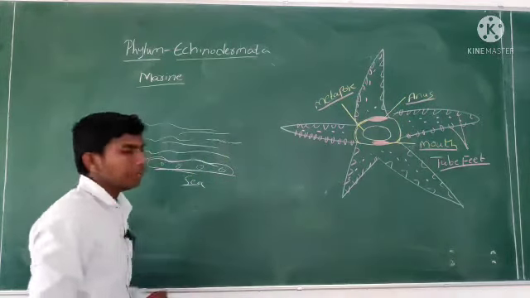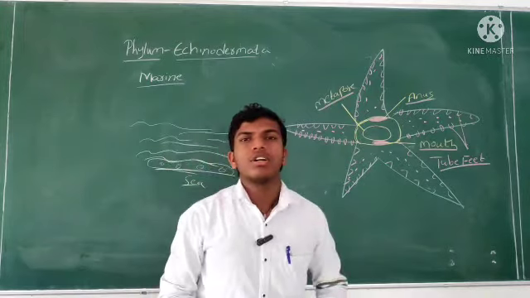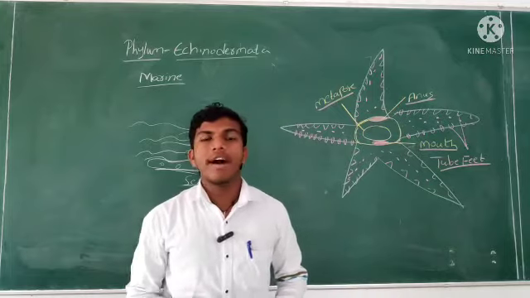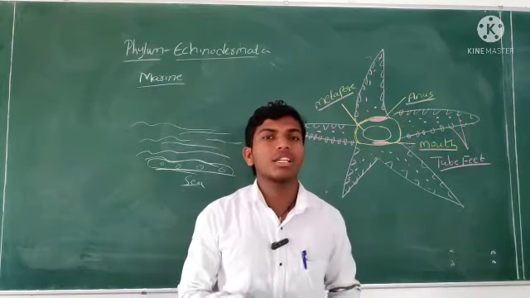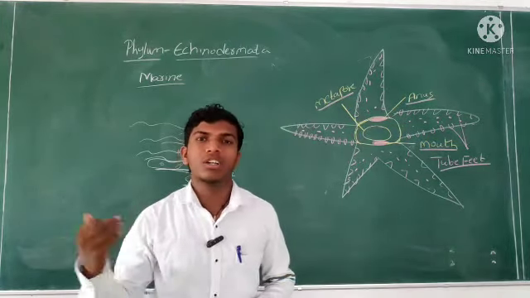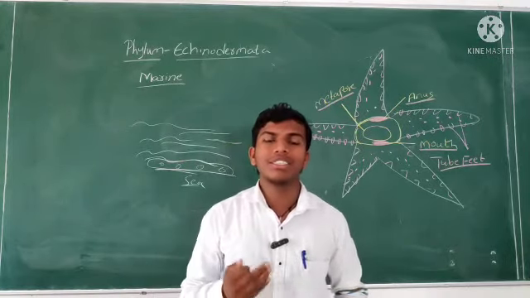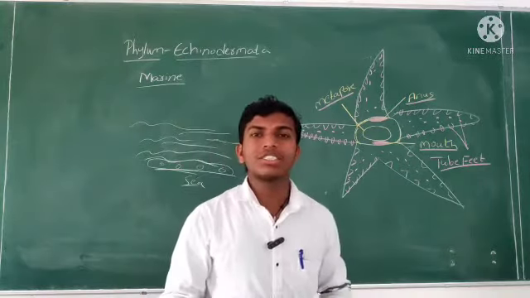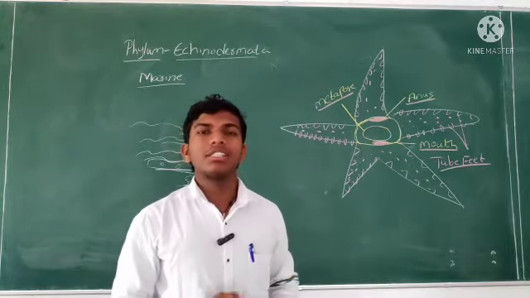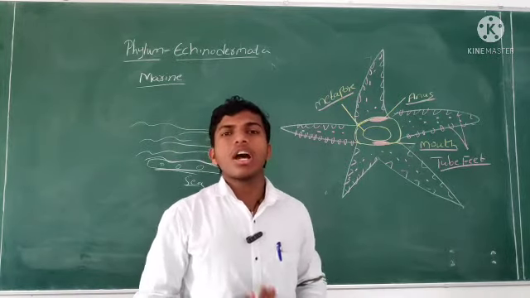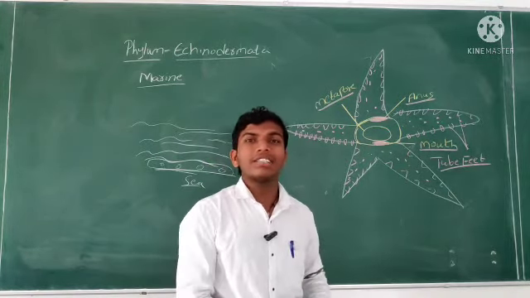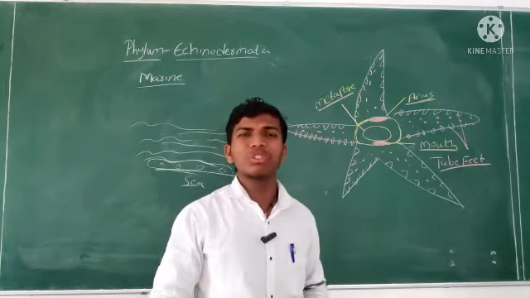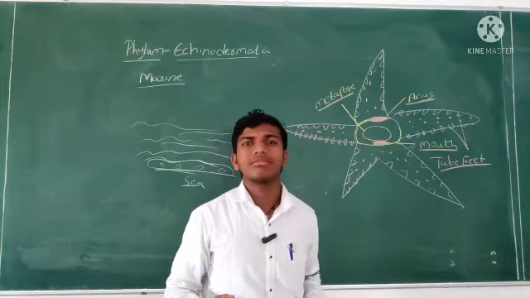Next, the level of organization is organ system level of organization. Already I told you, Mollusca and Arthropoda also exhibit organ system level of organization. Here Echinodermata also show it. Organ system level means organs organize to form a digestive system, circulatory system, reproductive system. They form one system.